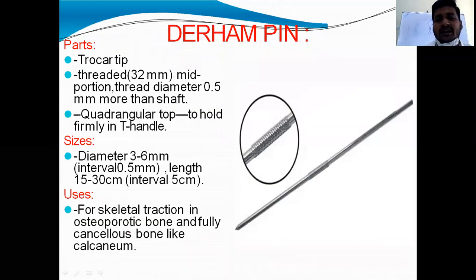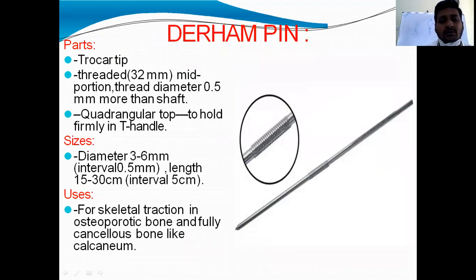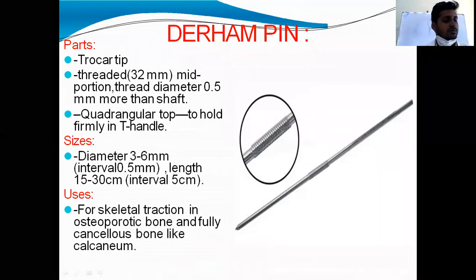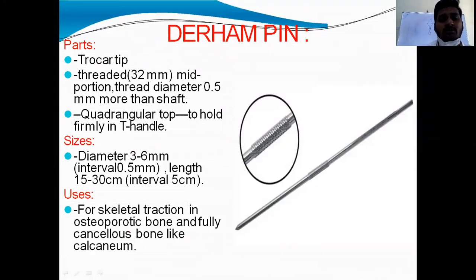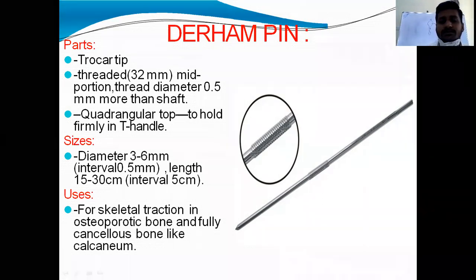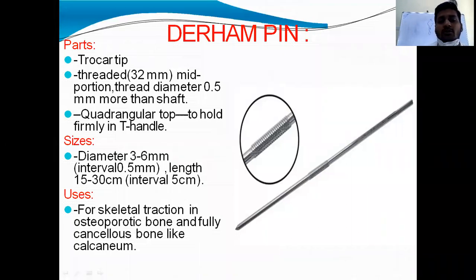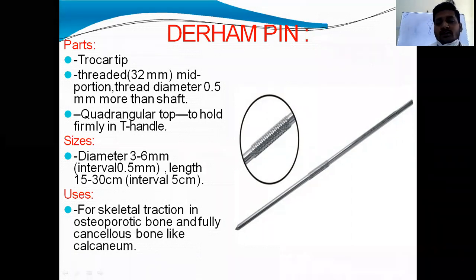And its variant is Denham pin. Denham pin is similar to Steinman pin. Same, it has a similar trocar tip, but its middle part is threaded. Okay, its middle part is the threaded one, and the thread diameter is 0.5 mm more than the shaft. This is the shaft and this is the threaded portion. The threaded portion diameter is 0.5 mm more than the shaft diameter, and it has a quadrangular top.